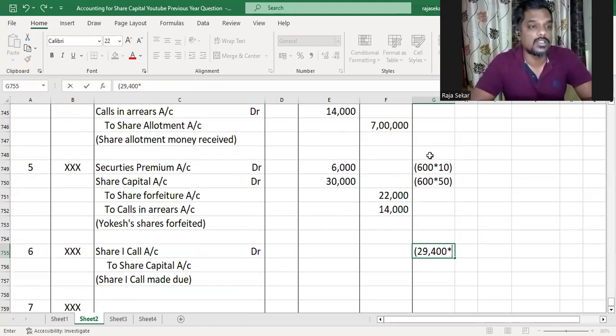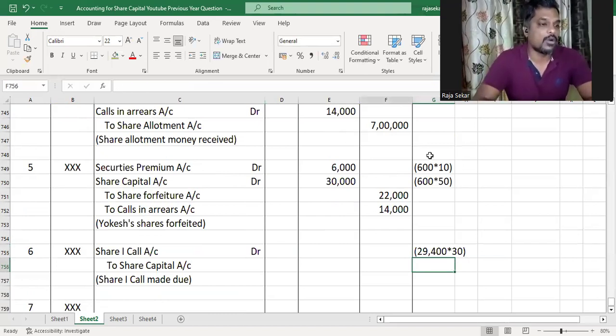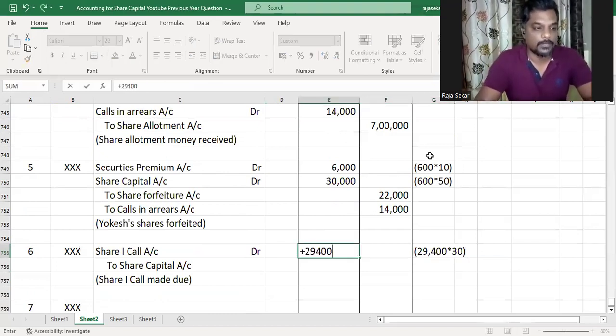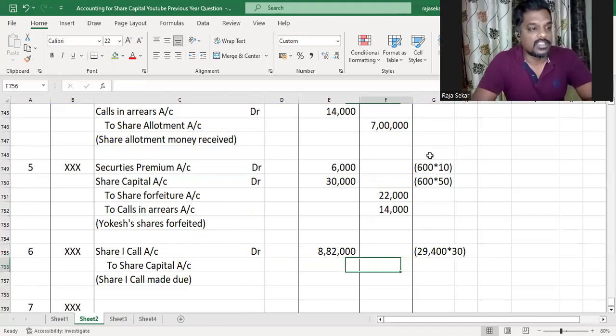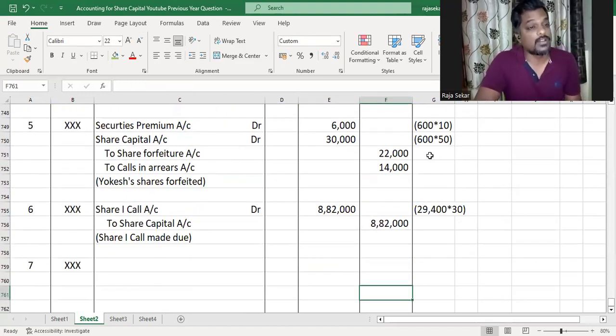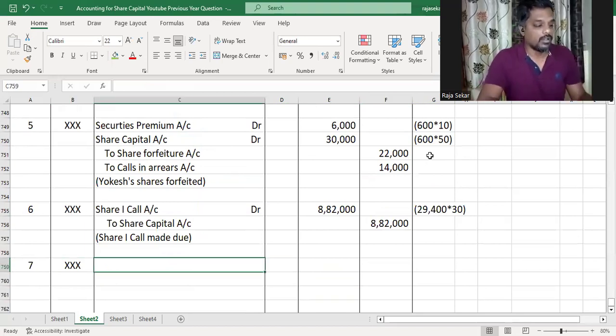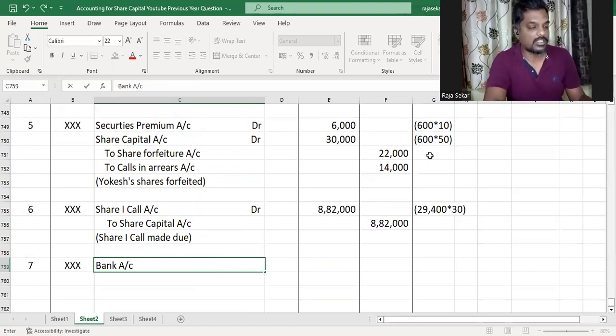So the remaining shares on which we're making a call is 29,400. And first call was 30 rupees per share. So 29,400 into 30 is 8,82,000. And all the amount due on first call was received, and therefore we received the first call money